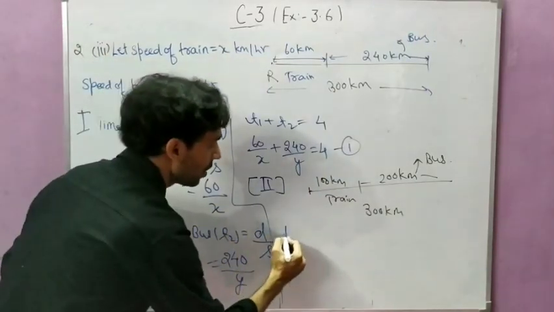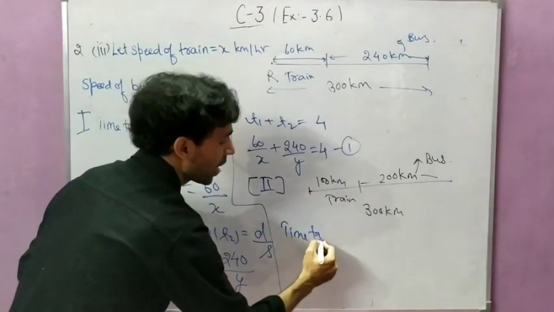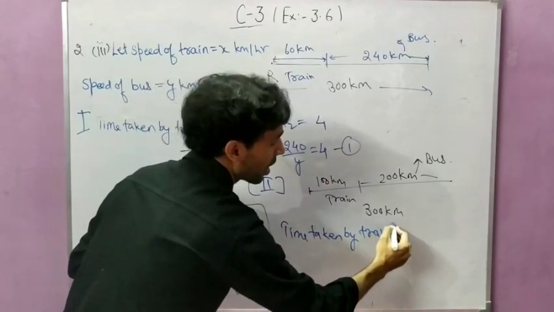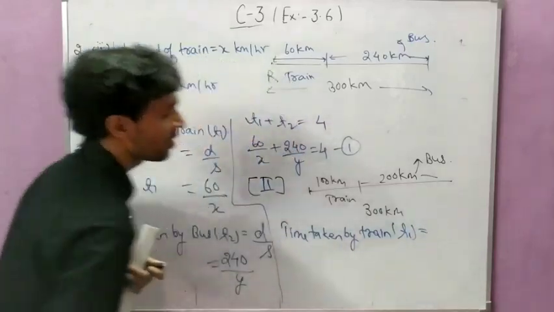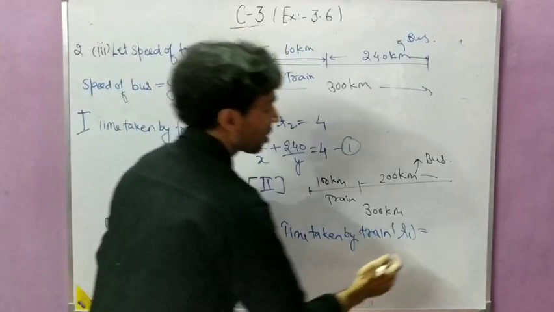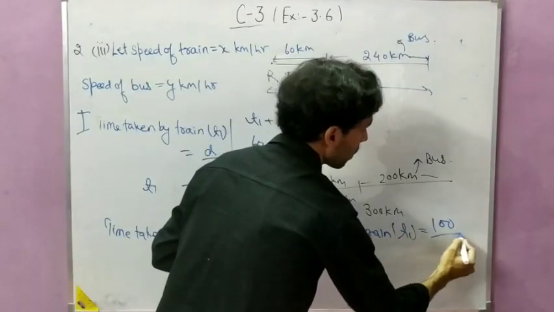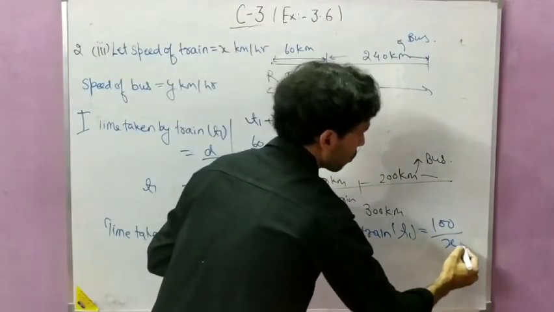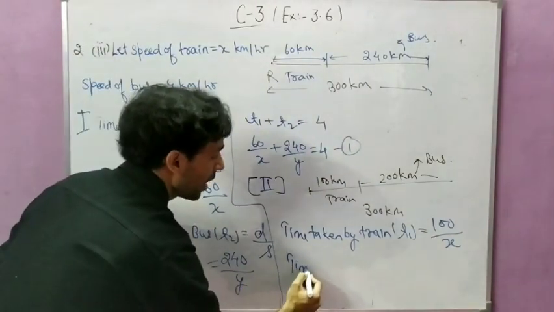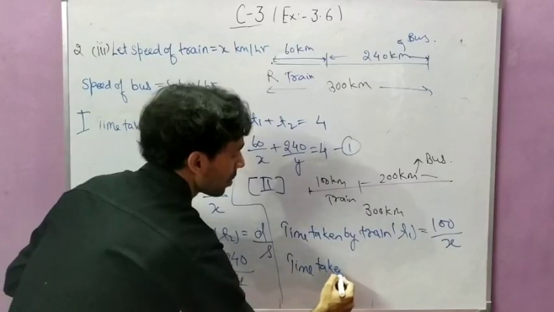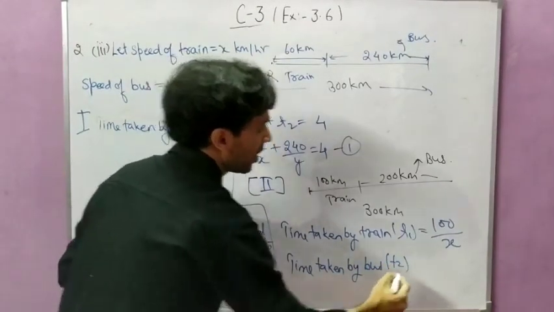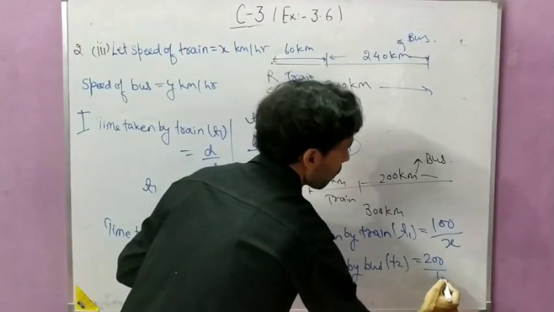So again you will write time taken by train. Again T1 you can assume, and this time is equal to distance upon speed. By train she is covering 100 km and the speed of the train is x. So 100 upon x. Similarly, time taken by bus is T2, and this is equal to 200 upon y.